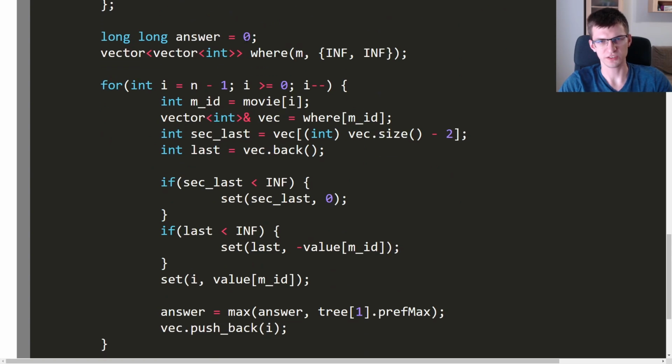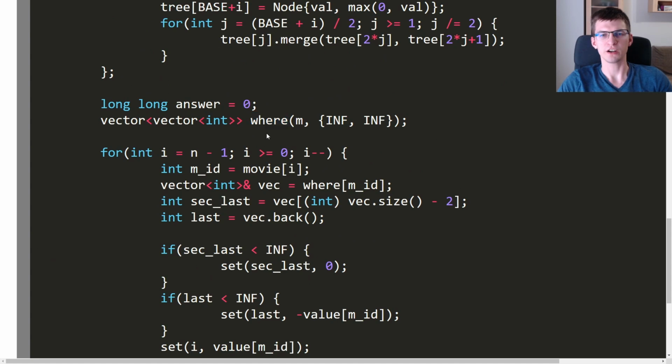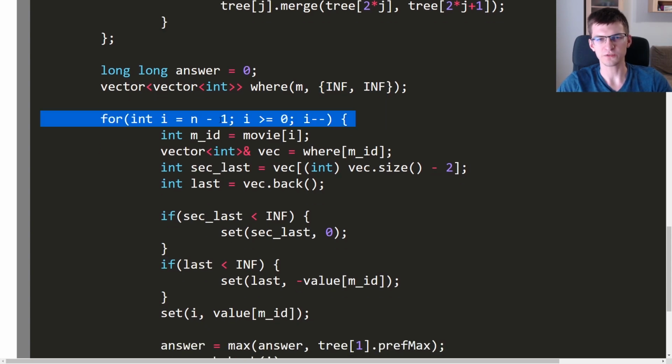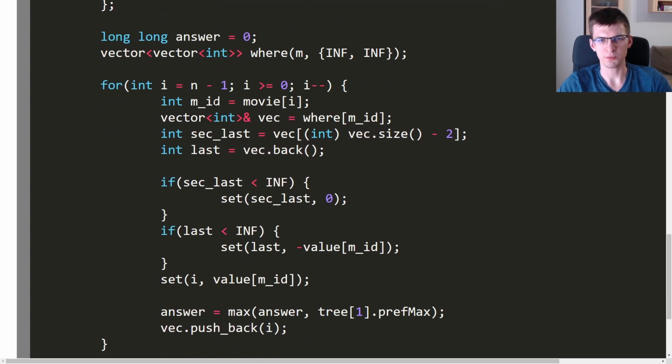Then answer is initially 0, and at the end I will print answer. Occurrences stores occurrences of every movie. I will need 2 previous occurrences, but let's say I store all of them. In a moment I will explain this particular thing. I iterate from the right to the left, from n-1 to 0. MID is the ID of this movie.